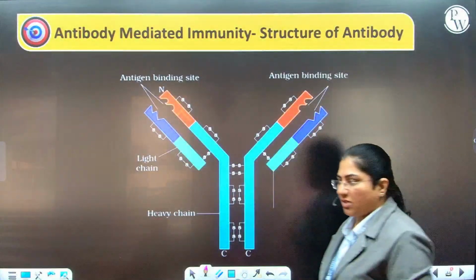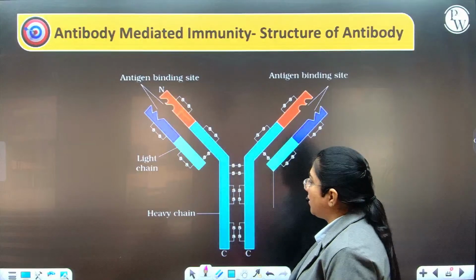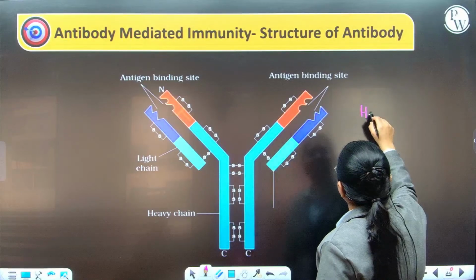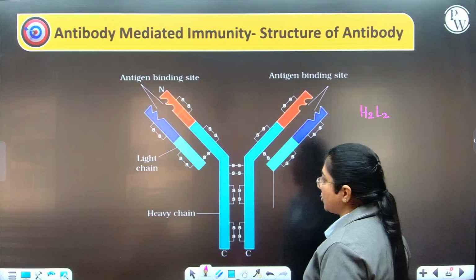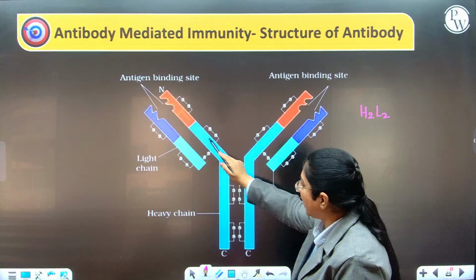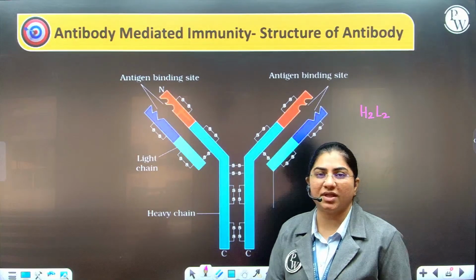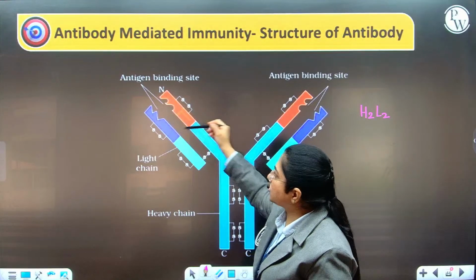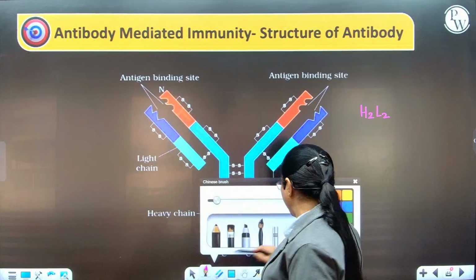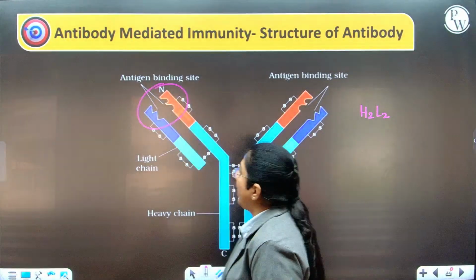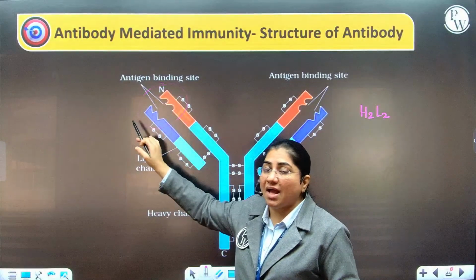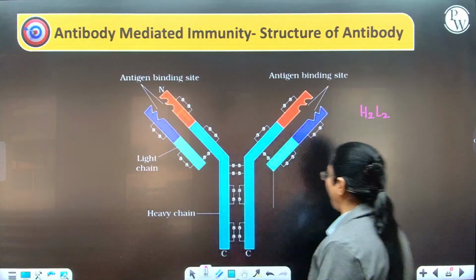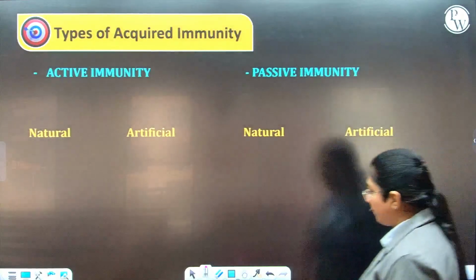Now let us talk about the structure of antibody. It's a Y-shaped structure made up of 4 polypeptide chains, where there are 2 heavy chains and 2 light chains, called H2L2. These are joined together, the heavy to the light and the heavy to the heavy, by disulfide bonds. Each antibody has a part called the antigen binding site, the one that you can see here. It is this place where the antigen comes and binds, forming an antigen antibody complex, which is a lock and key mechanism, and thereby producing further immunity.